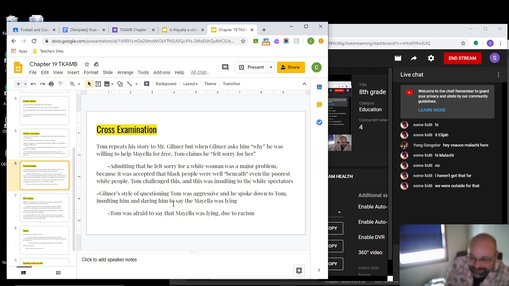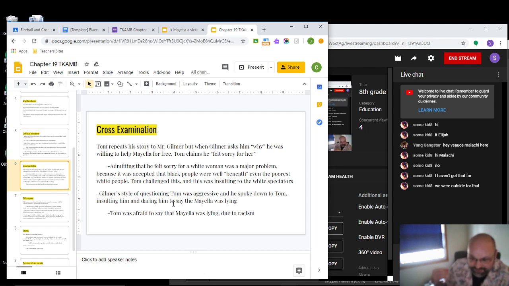So Gilmer never even broaches the subject of the fact that Tom couldn't have possibly committed the crime, the fact that Tom's arm isn't functional. He also kind of hammers on the fact that Tom won't say Mayella lied. So their stories don't line up. It's not possible they're both telling the truth. So Gilmer actually asks him point blank, well, is she lying? And Tom knows he won't survive if he says that this white woman was lying. So he has to say she's just confused, right? She doesn't remember things right in her mind, because he knows if he says that this white person's lying, he'll be killed for it.